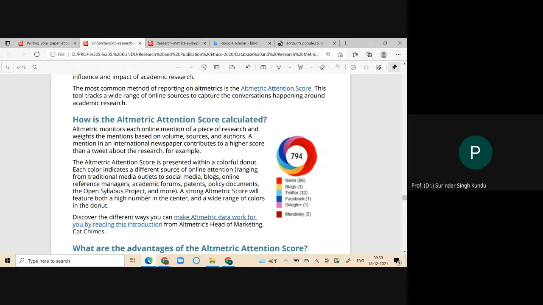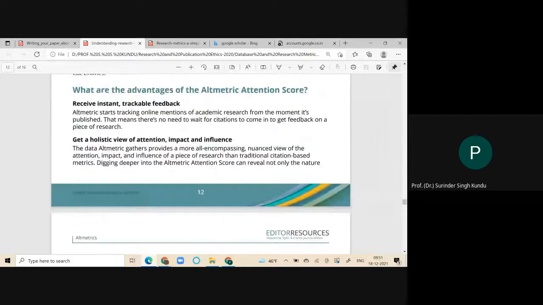The donut is reflecting what? Only the online mentions of the research, the article, the review, mentioned everywhere. Now, what is the advantage of it? It can be received instantly, with trackable feedback. In the case of the CiteScore and impact factor, these sources are not included.